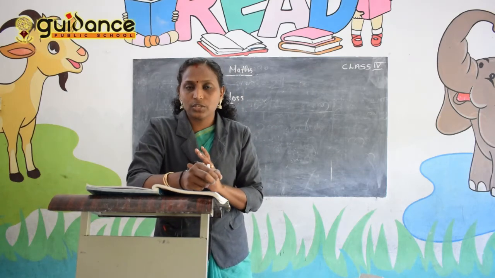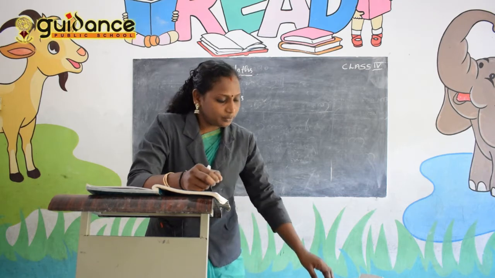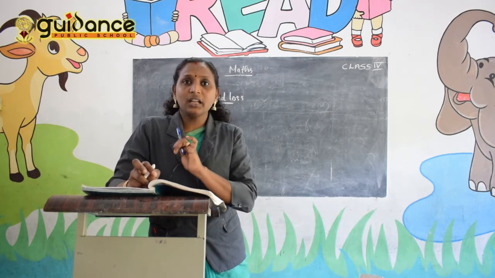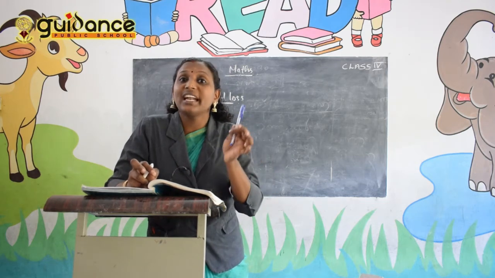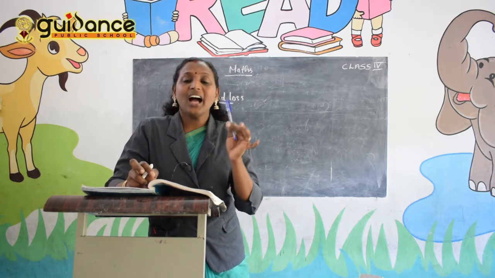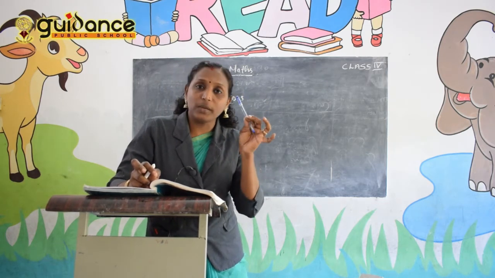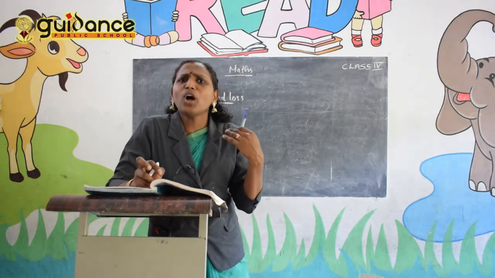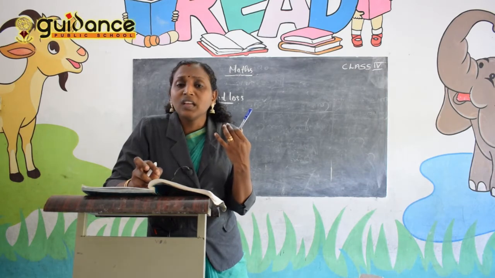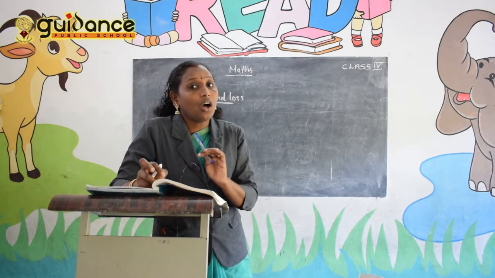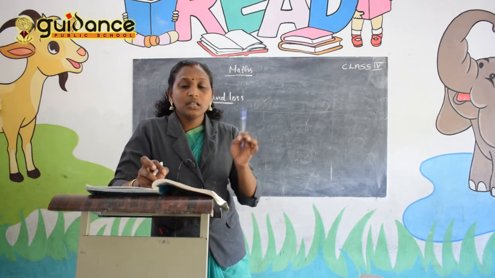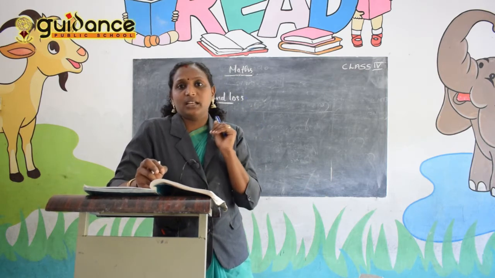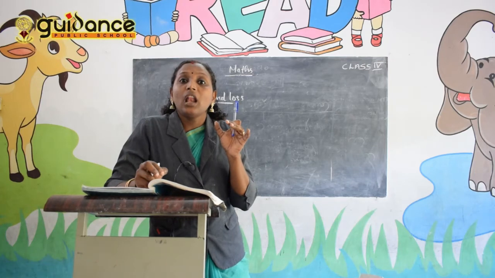All of you clear? Then I bought this pen for 10 rupees and I sold it for 9 rupees. So is it a profit or a loss? Yes, it is a loss, because the SP is 9 and the CP is 10. So it is a loss.